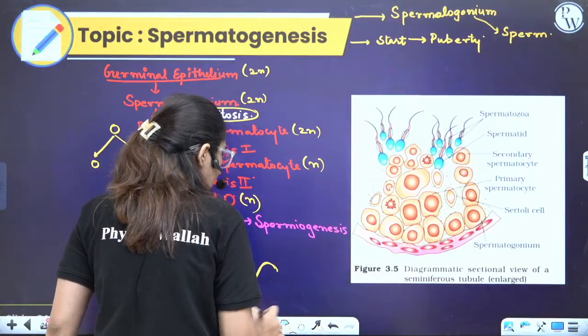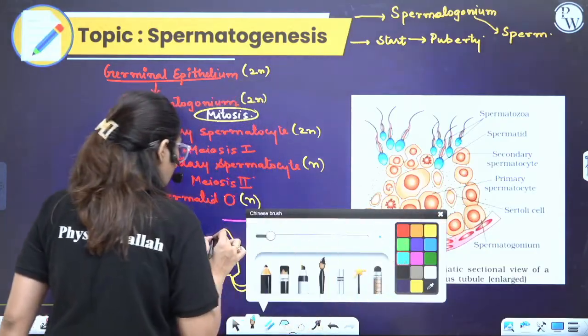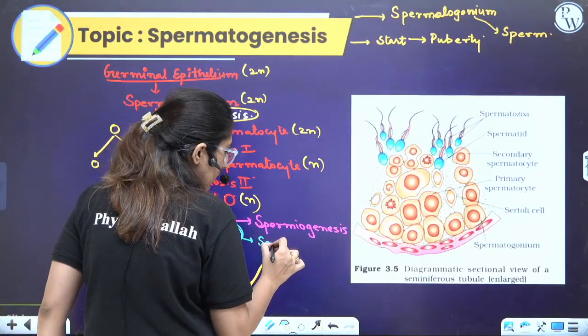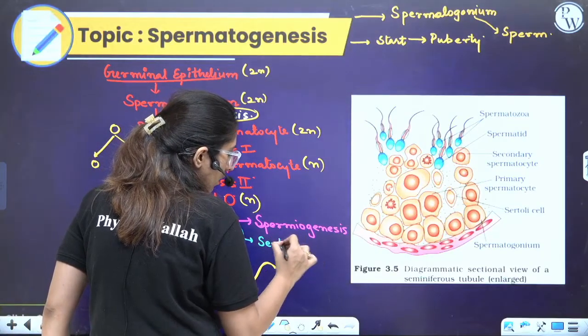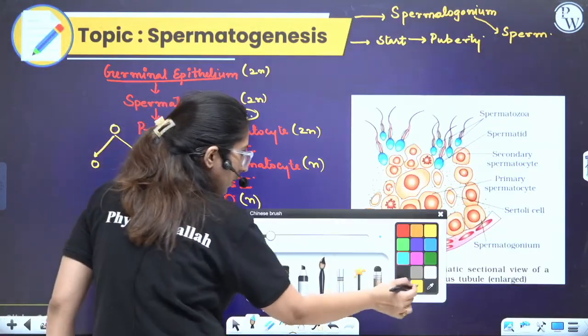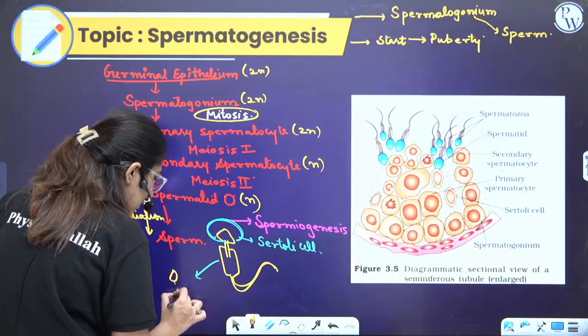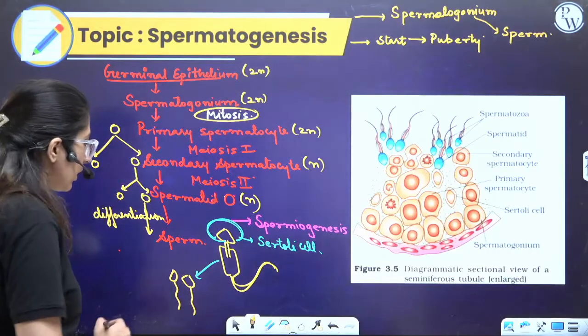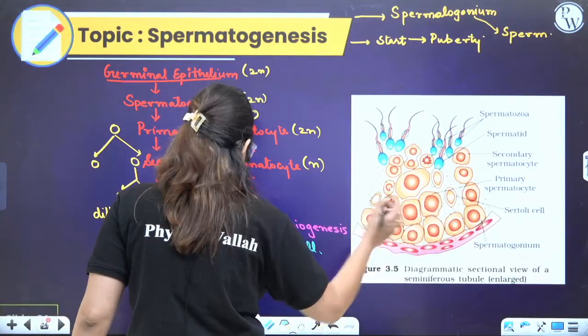And if you look at these sperms, they are embedded in the Sertoli cells. These are the Sertoli cells. So they just come out from the Sertoli cell. Now this process is termed as spermiation.